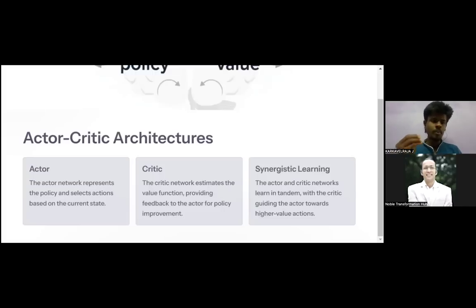Hope you are able to understand. It's a simple thing. We have a Super Mario game where the actor is the Super Mario character. It does some action, and based on the action you get a punishment or a reward. Whenever it does something which is a mistake or something wrong, away from the policy, the critic tries to create a policy which can make the character reach the goal such that it maximizes the rewards. This is a simple logic, and this is the actor critic architecture. Let's move on to the next thing.